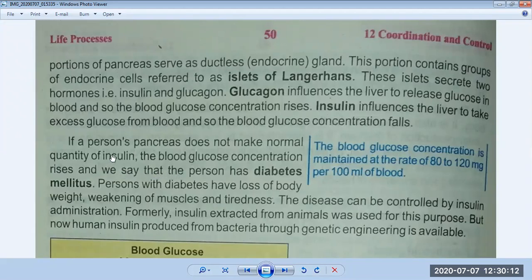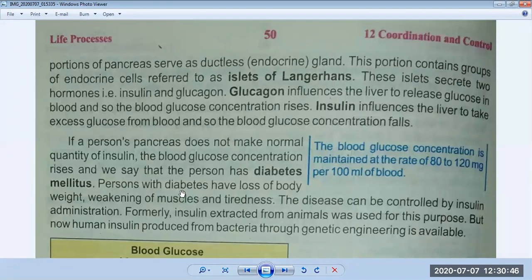So if insulin is not working properly in our body, what is the function of insulin? If the amount of sugar in the blood increases, at that time insulin begins to work and controls the excessive amount of sugar inside our body. But if its working is disturbed, if it does not work properly, what will happen? The concentration rises and we say that the person has diabetes mellitus. So it is called diabetes mellitus.